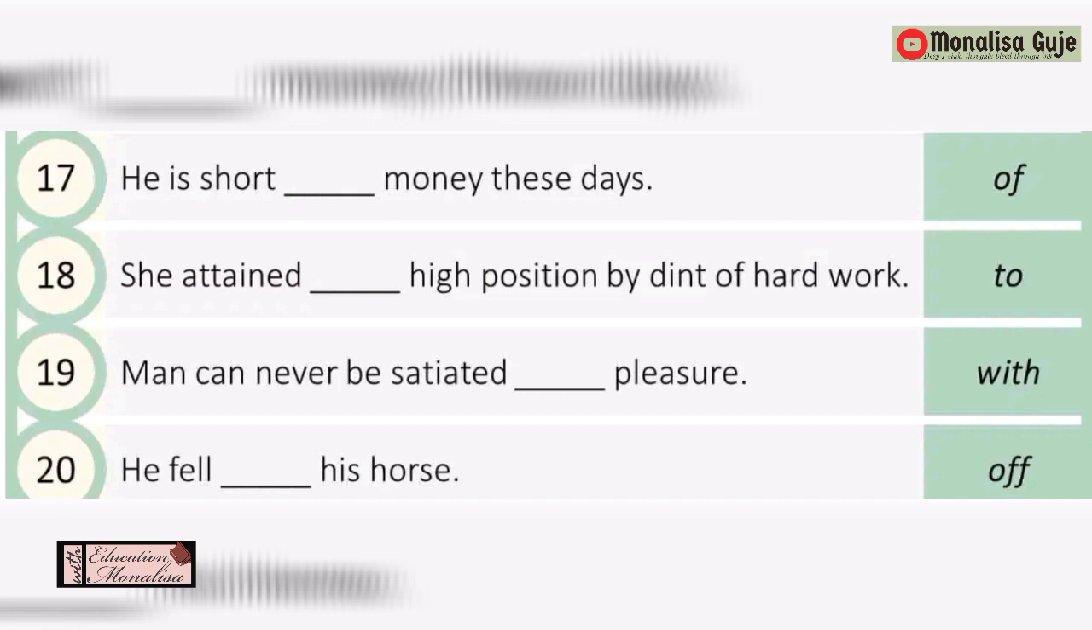by dint of hard work. She attained to high position. Man can never be satiated dash pleasure, means with pleasure. He fell off his horse. Now off, O-double-F, off. That means from the horse he has fallen down. So he fell off his horse. I hope it is clear.